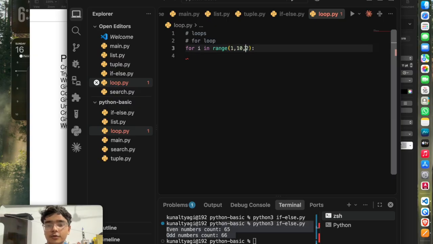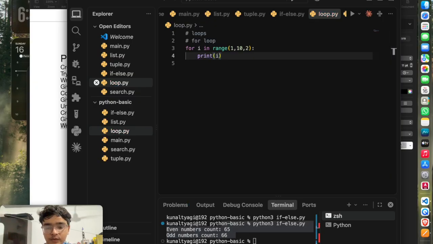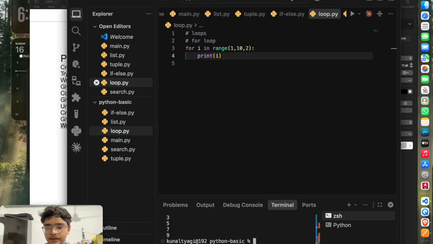You can also write values in minus if you want to, if instead of increment you want to do decrement. You can also go in minus order. So let's just print it. Let's see if it prints our desired output or not.